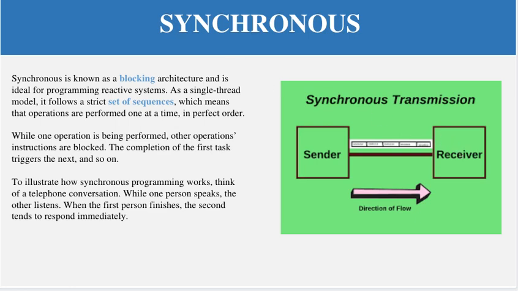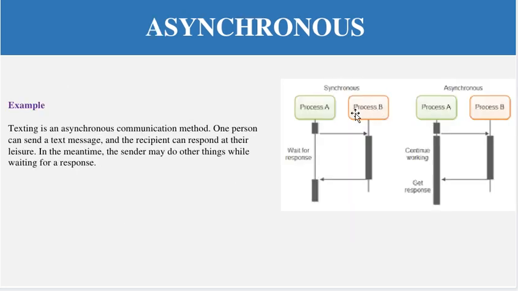Just see the diagram here again. Let me give you an example here. For example, just see this diagram, synchronous. In the synchronous, process A sends a request to process B. It will wait here. Process A will wait until it receives a response from process B, then it continues. So that is called the synchronous mode or the blocking model as well.